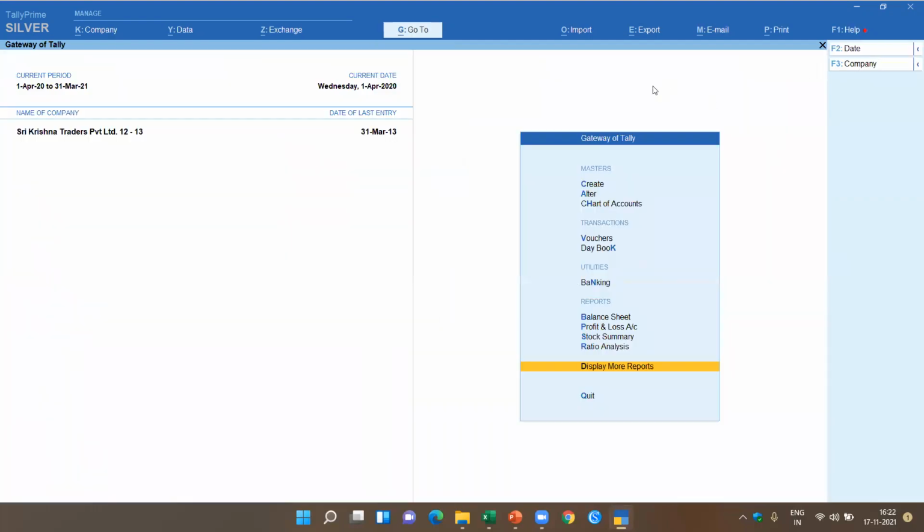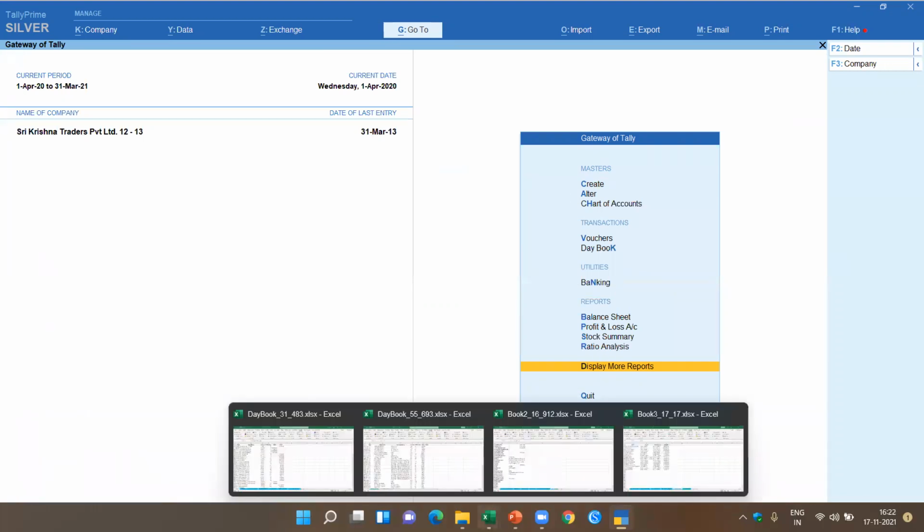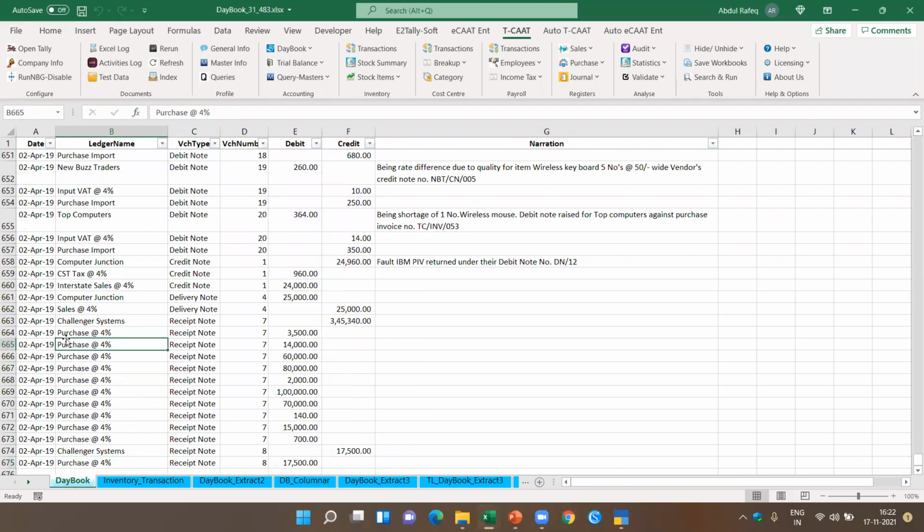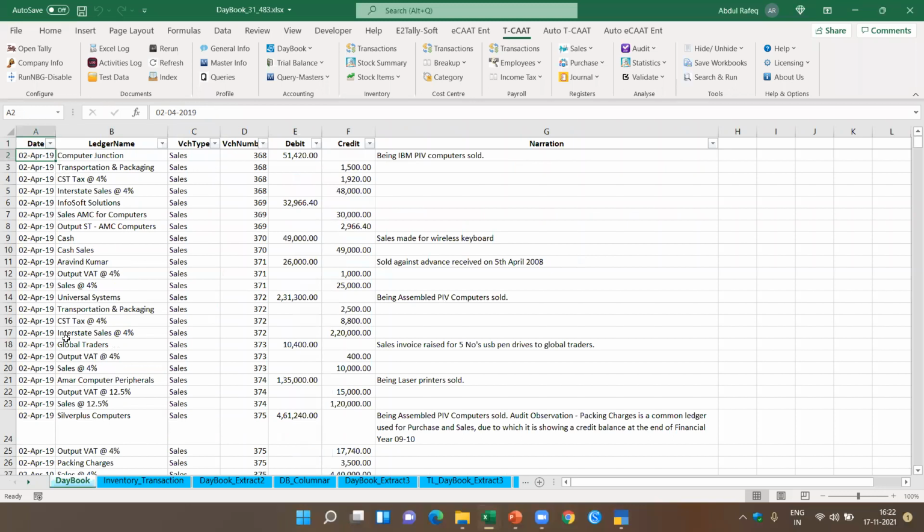Okay, now let's come back to this company and look at what are the type of transactions we can export. Now, if you look at the case I was talking about, we can export all the masters. Now we're looking at how we can export all the transactions. Okay, before showing you that, I'll show you some of the reports. For example, let's say the day book. Now, this is the transactions pertaining to day book which have been exported. I'll also export and show you. So when you export, this is how the data will come.